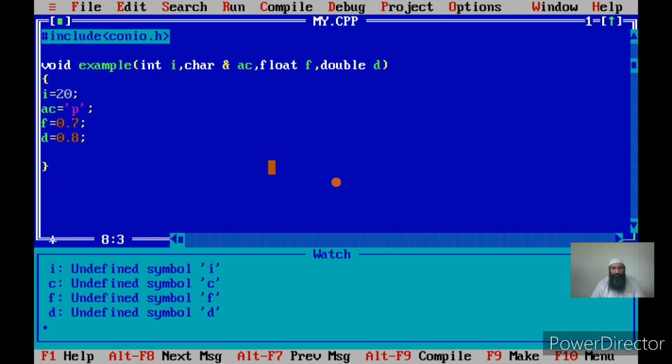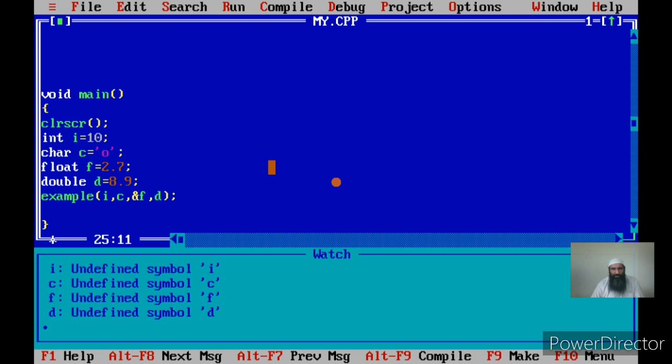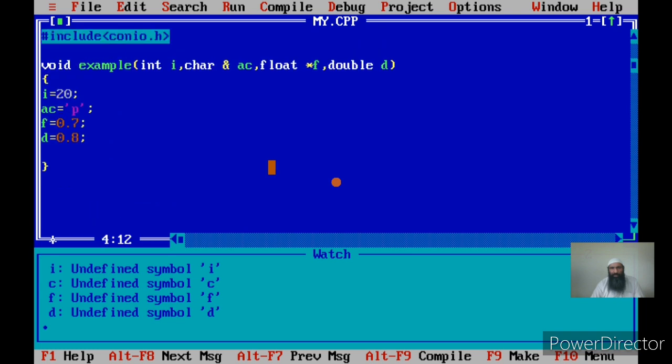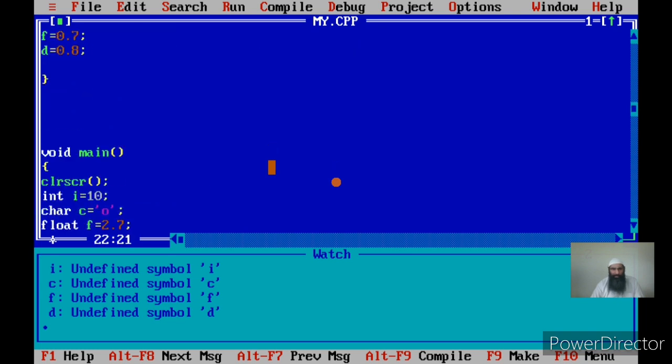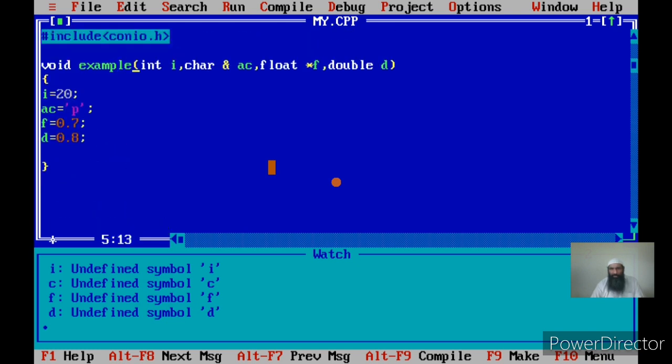Now I am passing the third variable, that actual argument is the address, so I receive it in a pointer. This is the rule. If you pass by copy, you receive it in the same data type. If you pass by reference, then you receive it in a reference. The actual argument is the same as a variable name in pass by reference, but the change is in the formal argument where you create a reference variable by using an ampersand sign.